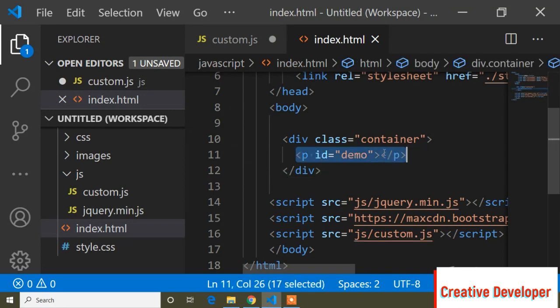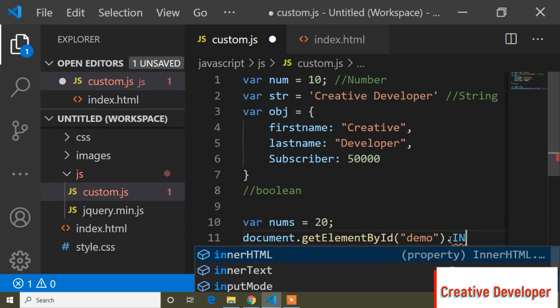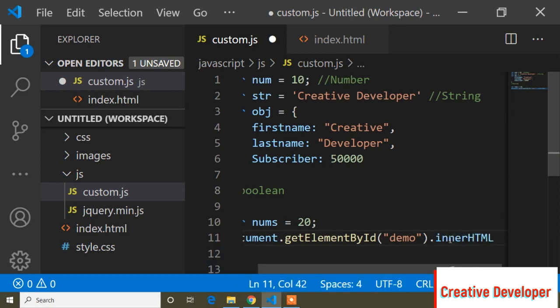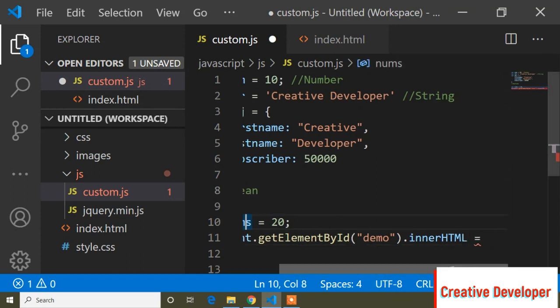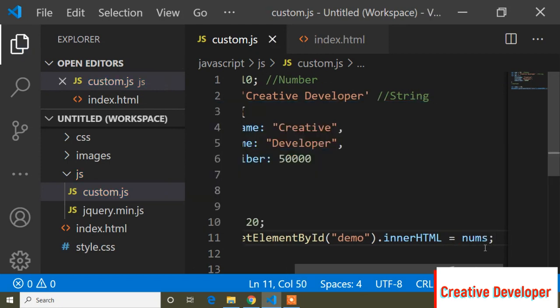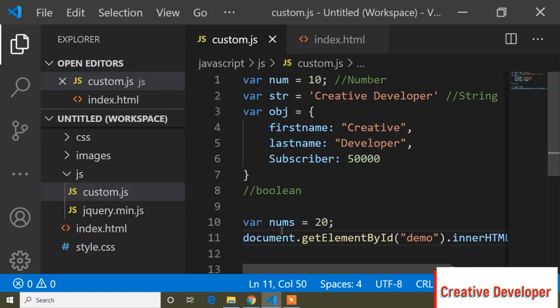I want to print this value inside this p tag. I have already declared an id, p id demo. So I will copy this demo, and now just here I will paste that. And guys, I had shown that when we want to print anything, I just write dot innerHTML and equals to, and I want to print this nums variable. So just here I will write nums and save. And now if I go to the browser and check, you can see it's showing 20. So this is the number data type example.